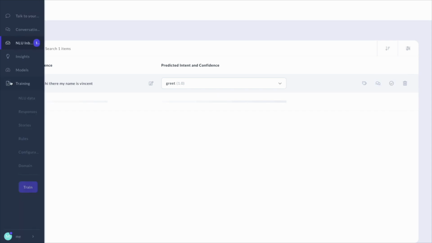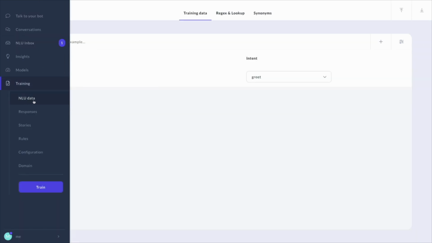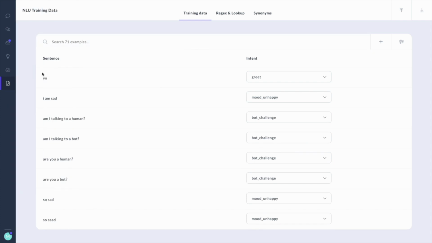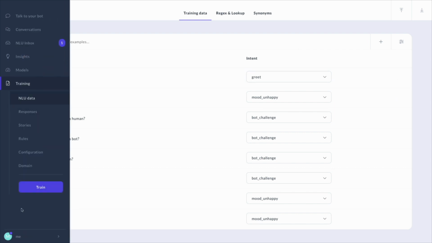If I were now to go to my NLU training data over here, we should see that yo has indeed now been added to my training data, which in turn means that I could now go ahead and retrain the model. And what I hope you're seeing here is that this is indeed an iterative process.